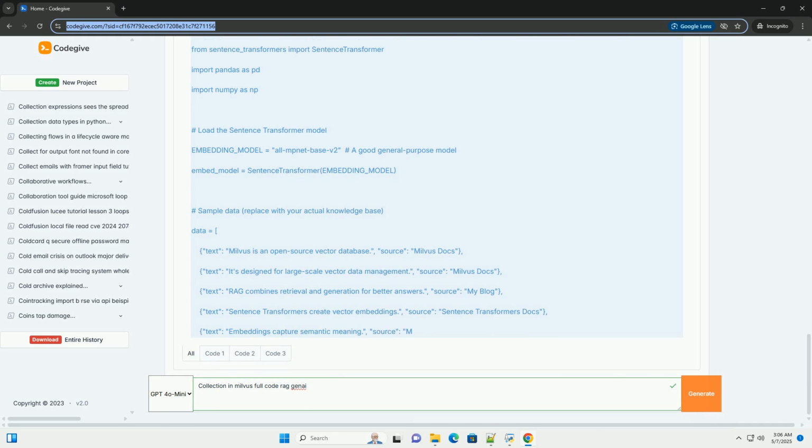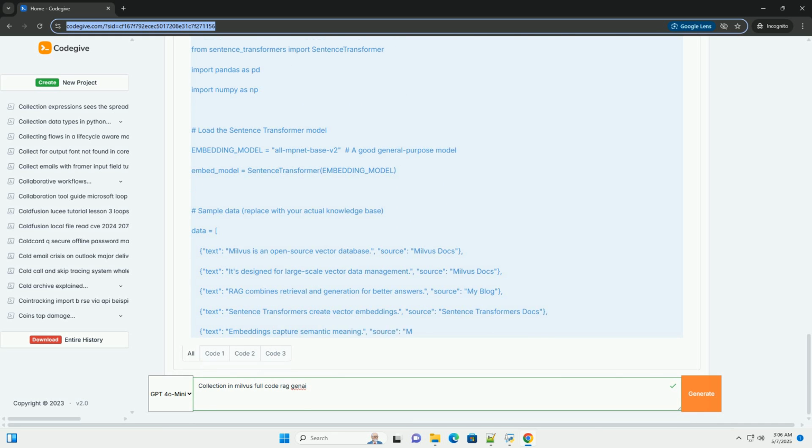Prerequisites. Milvus installation: make sure you have Milvus installed and running. The simplest option is to use Milvus standalone with Docker. Follow the instructions on the official Milvus website, https://milvus.io/docs/install_milvus.md.